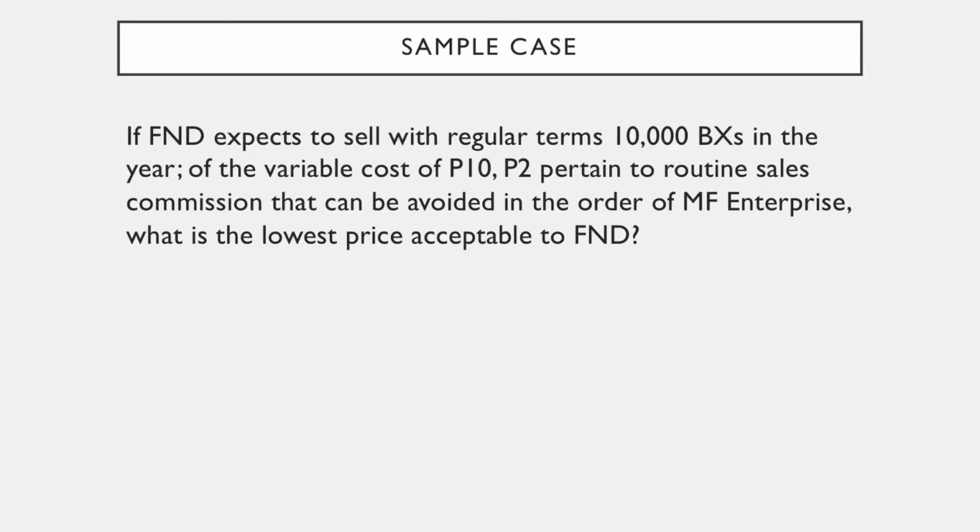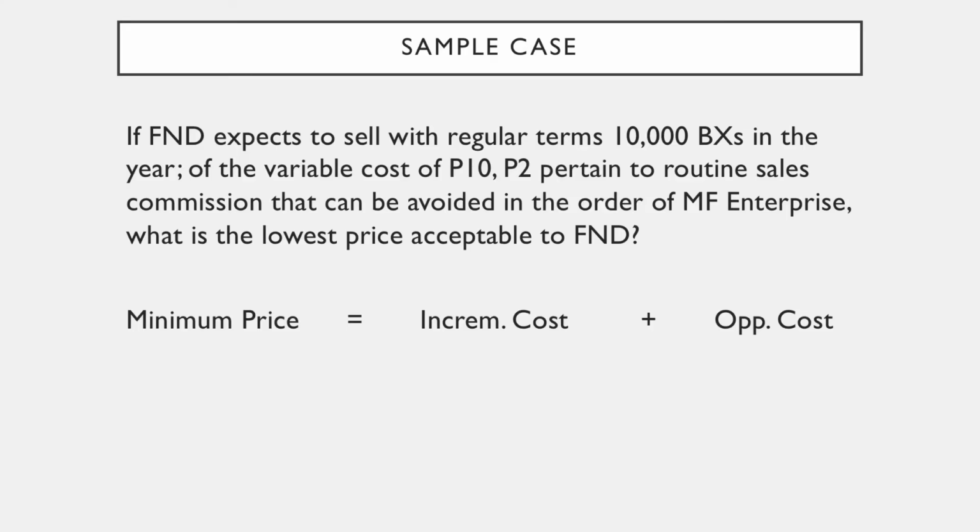Next, let us analyze cases wherein we would need to know how much price we are willing to tolerate before we're going to experience a loss. We call this the minimum price. Third scenario, if F&D expects to sell with regular terms 10,000 BXS in the year, of the variable cost of 10 pesos, 2 pesos pertain to routine sales commission that can be avoided in the order of MF Enterprise. What is the lowest price acceptable to F&D?